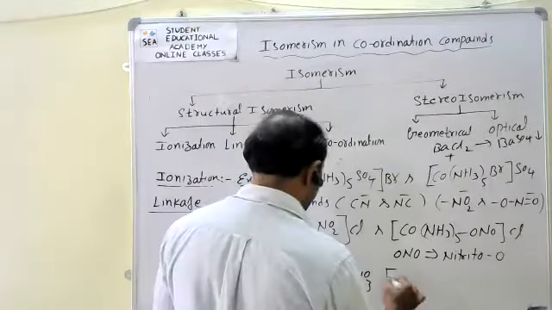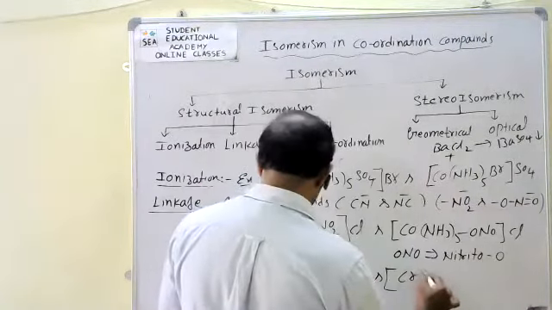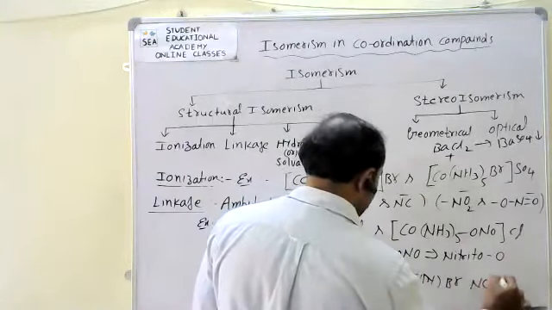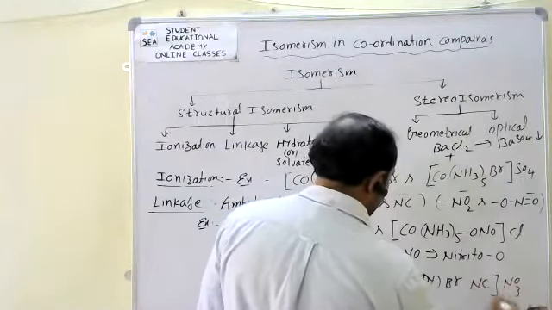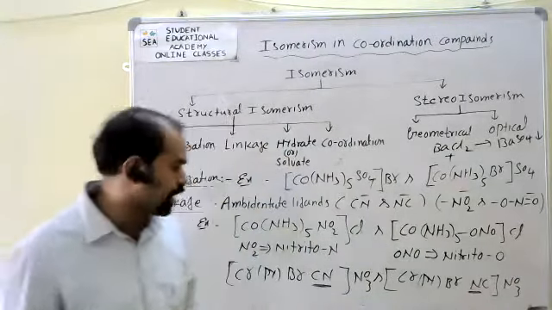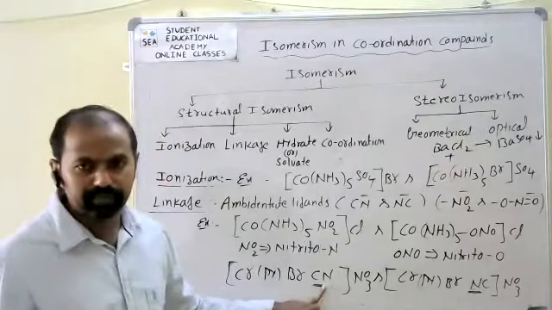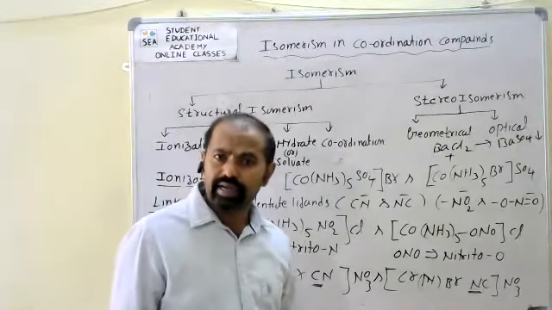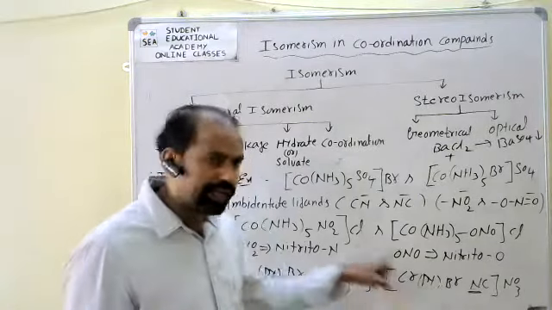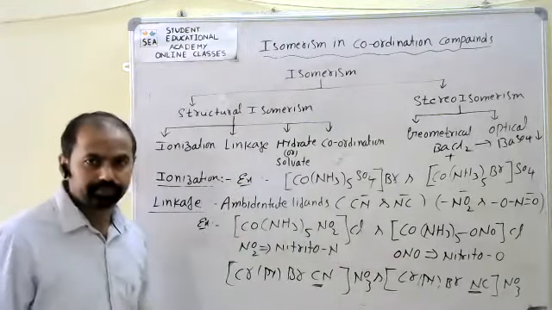Now the same compound I will take, Cr, Py, Br, NC, with NO3. Here the donor atom is nitrogen, there the donor atom is carbon. It is also an ambidentate ligand. This type of isomers is also called linkage isomers.